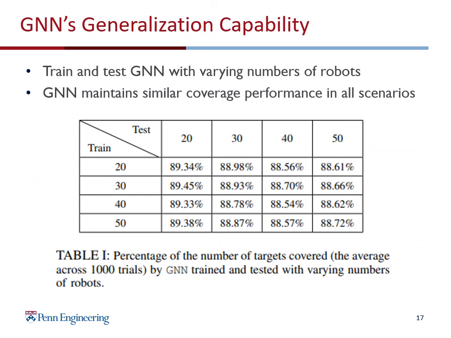Since it's a learning-based solution, we further evaluate the generalization capability of GNN. We train and test GNN with varying number of robots and record its coverage ratio. Here, the coverage ratio is computed as the ratio of the number of targets covered by GNN to the number of targets covered by centralized greedy. Here, the environment size is scaled proportionally to the number of robots, but the density of the targets in the environment is fixed. We can see that in all scenarios, GNN maintains a similar coverage performance around 88-89%. This again demonstrates GNN's generalization capability even in previously unseen scenarios.